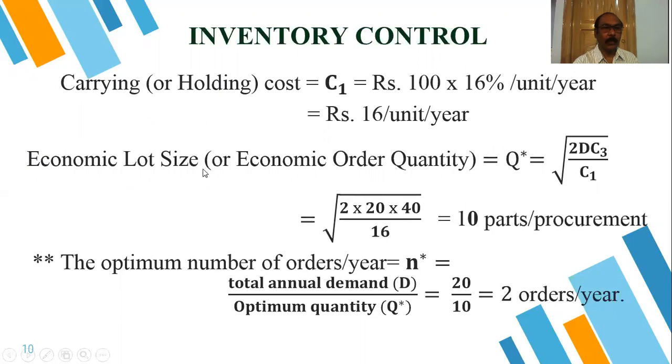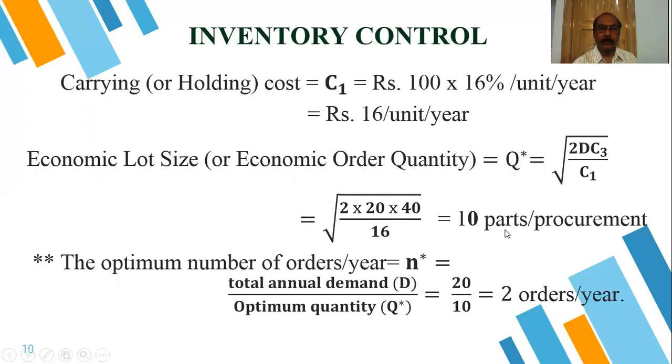Now we know the formula of economic lot size: Q star is equal to square root of 2DC3 by C1. By using this formula, we can put in the values of D, C3 and C1. D is 20 units, C3 is 40 rupees, that is the ordering or setup cost, and C1 is the holding cost, rupees 16. After calculating this, 4 and 4 cancel out, and from the 100 we will get 10.